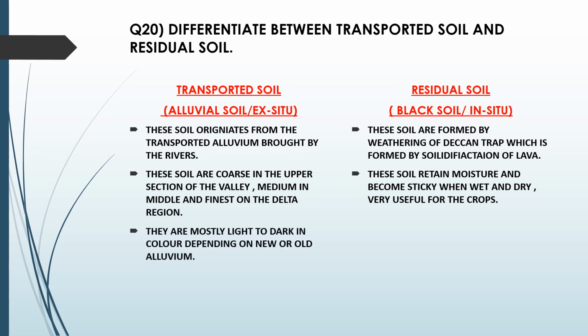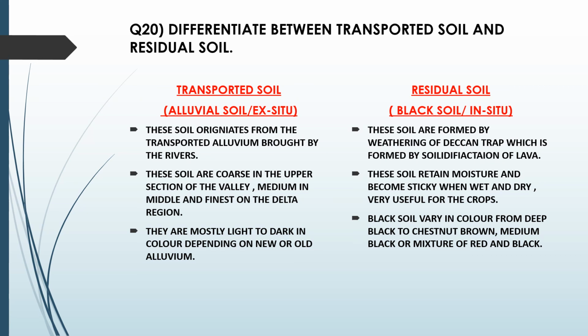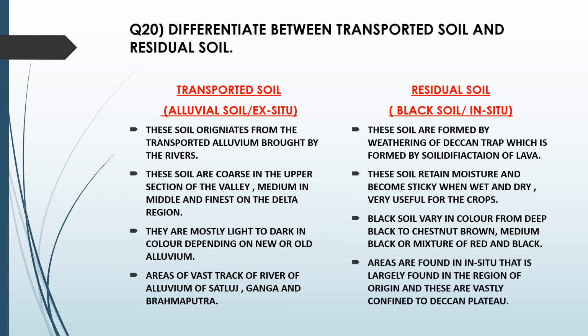Alluvial soil, they are mostly light to dark in color, depending on new or old alluvium. Residual soil, black soil varies in color from deep black to chestnut brown, medium black or a mixture of red and black. Last point, the area of vast tracts of alluvium of the rivers Satluj, Ganga and Brahmaputra. And the area for black soil is, it is in situ, largely found in the region of origin and vastly confined to the Deccan Plateau.